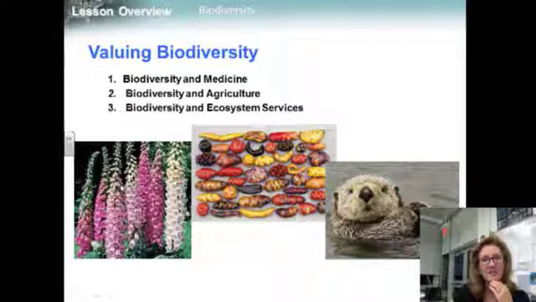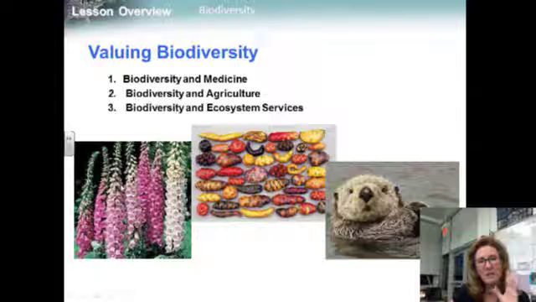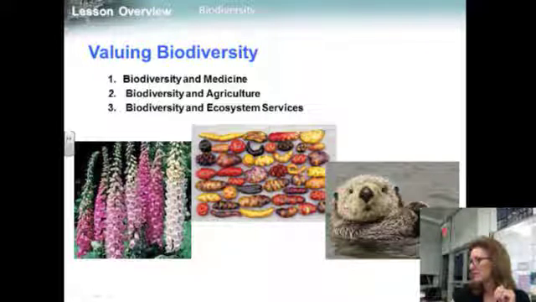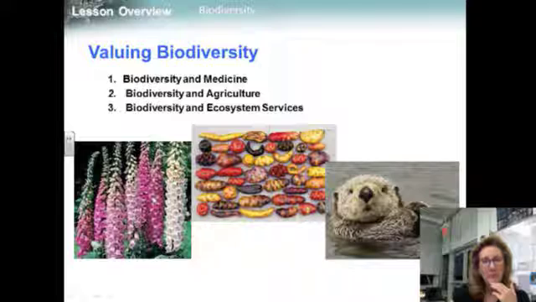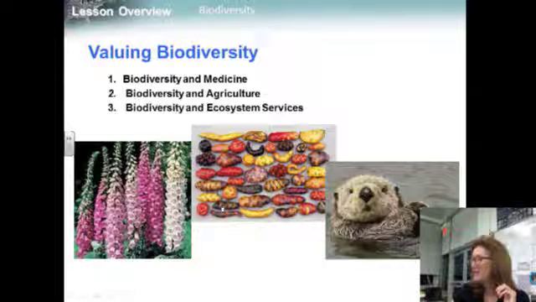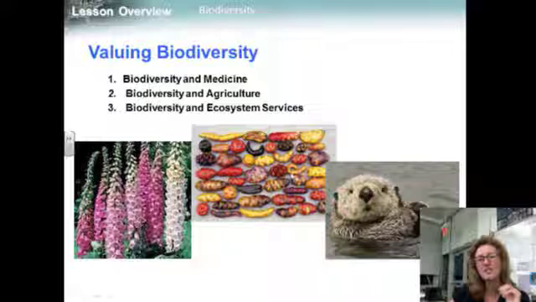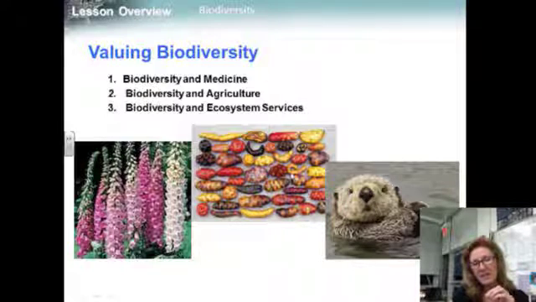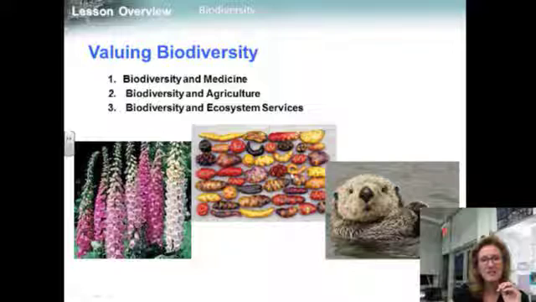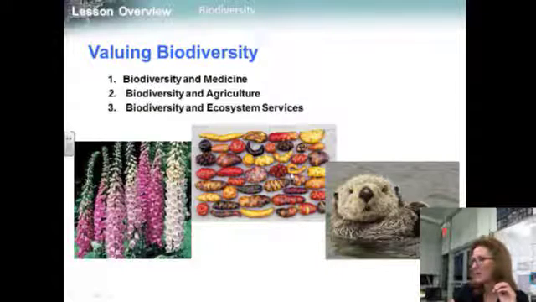These plant compounds are assembled according to instructions coded in the genes. The genetic information carried by diverse species is like a natural library from which we still have a great deal to learn. Biodiversity in agriculture is next. Most crops have wild relatives. For example, wild potatoes in South America come in many, many colorful varieties. These wild plants may carry genes we can use through plant breeding or genetic engineering to transfer disease or pest resistance and other useful traits to crop plants.